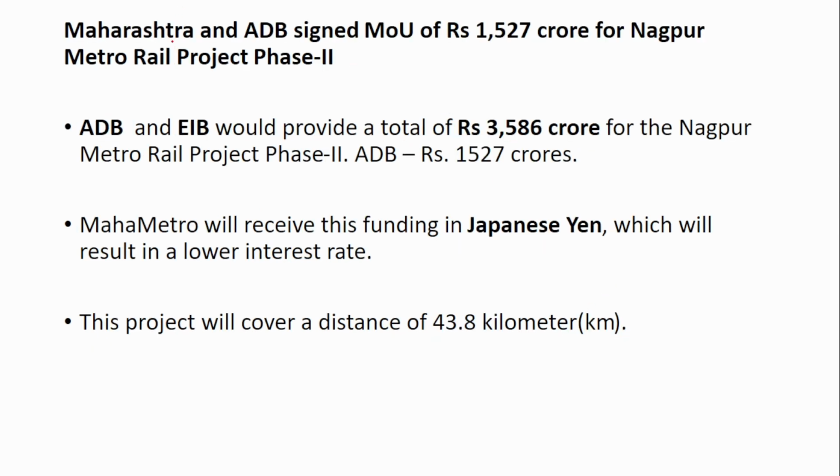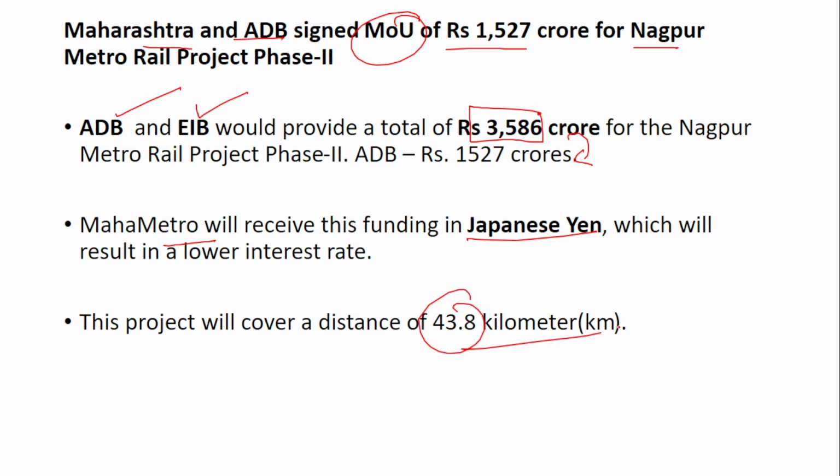Next, Maharashtra and ADB have signed a memorandum of understanding of rupees 1,527 crore for the Nagpur Metro Rail project. ADB and the European Investment Bank together will provide a loan amount of 3,586 crore for this metro project. Out of this 3,586 crore, 1,527 crore will be provided by the Asian Development Bank. Maha Metro will receive this funding in Japanese yen. This project will cover a distance of 43.8 km.